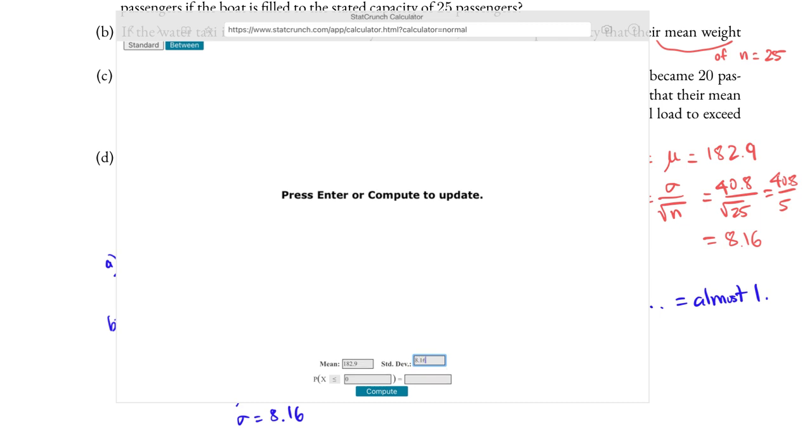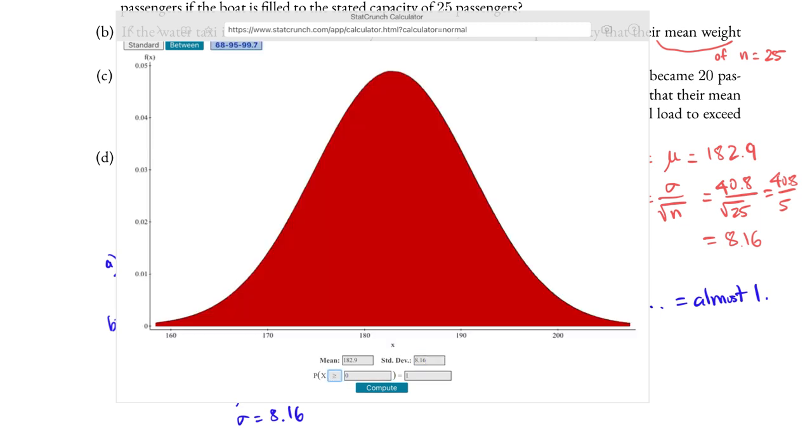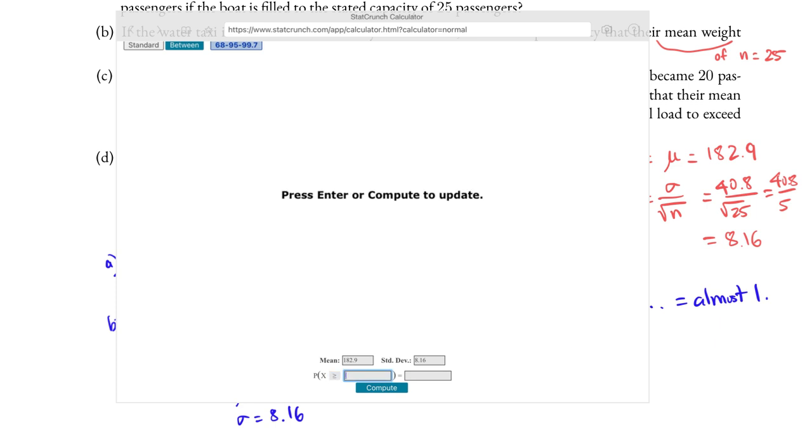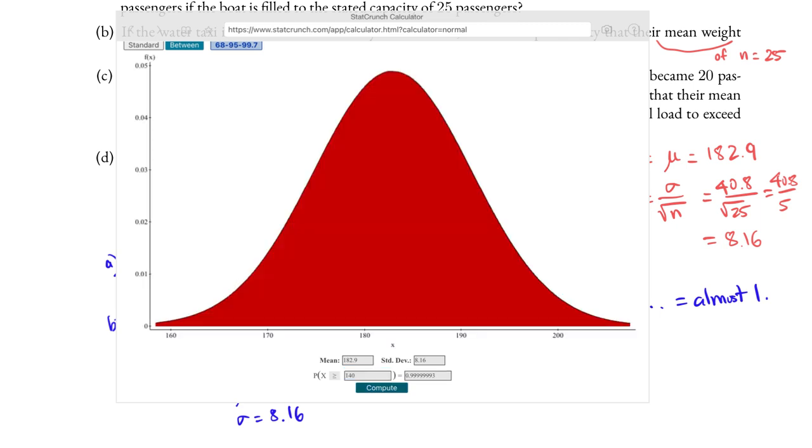So we input 8.16. We want to find the probability exceeds, so we select greater than or equals and type in the value 140, that is the mean of that particular sample in question, and hit compute. Again, the calculator gave us 0.999999, and that is almost 1.